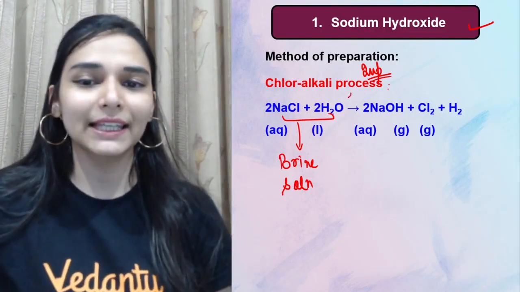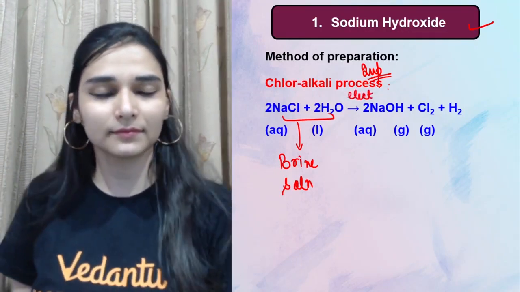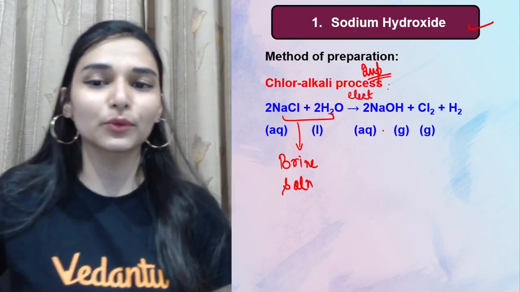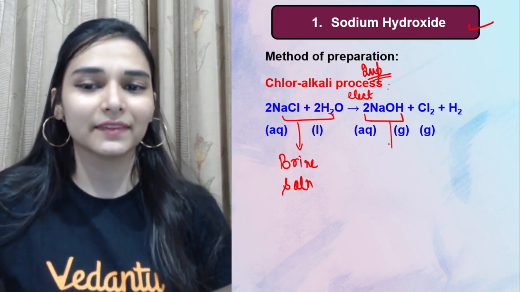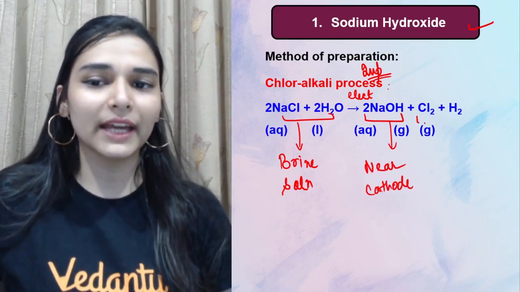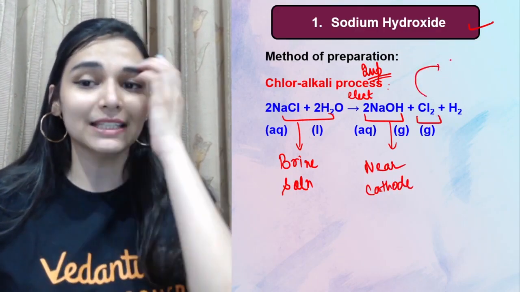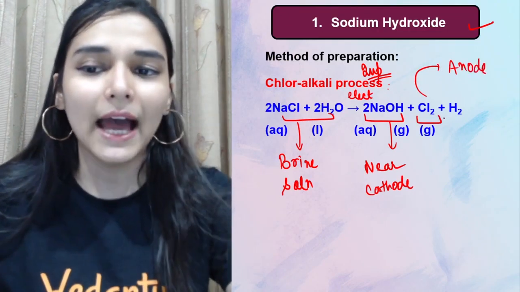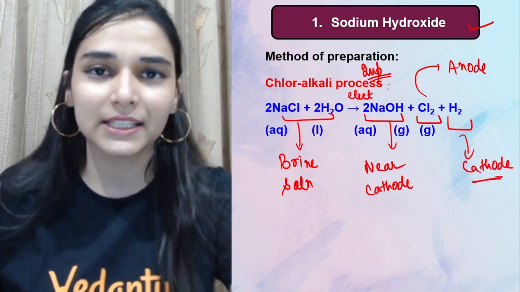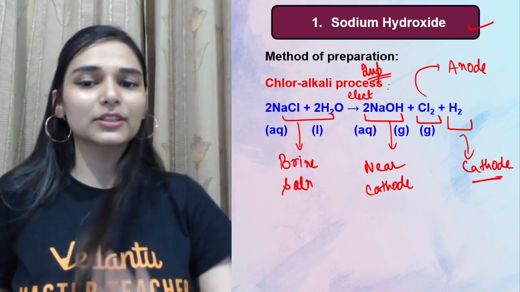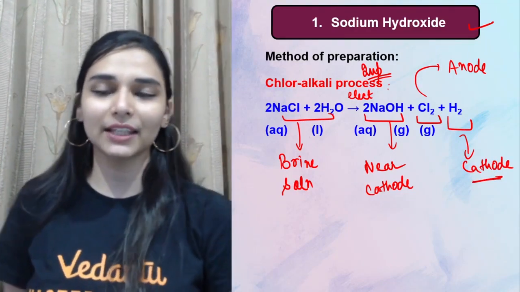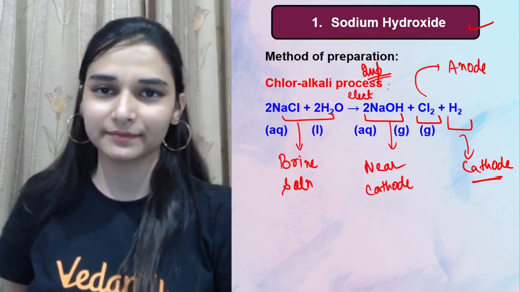Then you have to pass electricity through it. When you pass electricity through this brine solution, then what you would be getting? You will be getting sodium hydroxide. This is formed near cathode. Try to remember this. You get chlorine gas, which will be liberated at the anode, and you are going to get hydrogen gas, which will be liberated at the cathode. ठीक है. So try to remember it, very important. So NaOH near cathode बनेगा, hydrogen liberated at cathode, and chlorine at the anode.